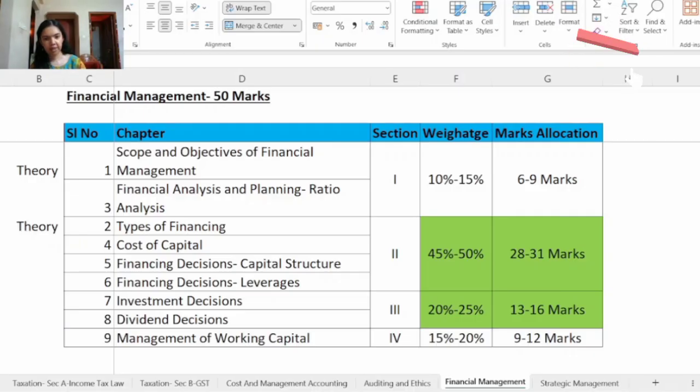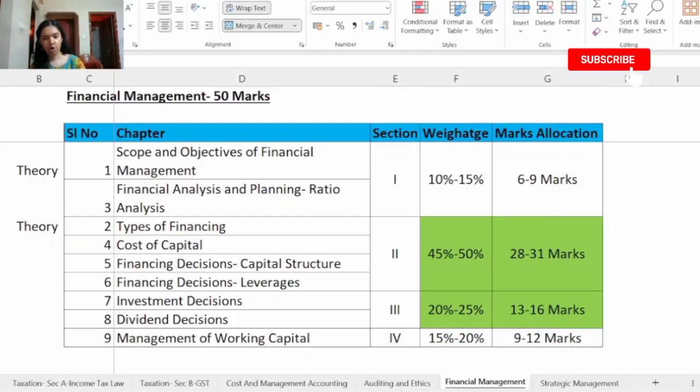Now we'll discuss some presentation tips. So write concisely and directly to the point. Avoid repeating the same sentences. And write legibly. Make sure your handwriting is clear. For example, ensure proper presentation while attempting the question on types of financing. And also use proper headings for each step.